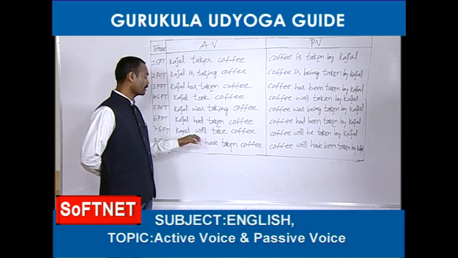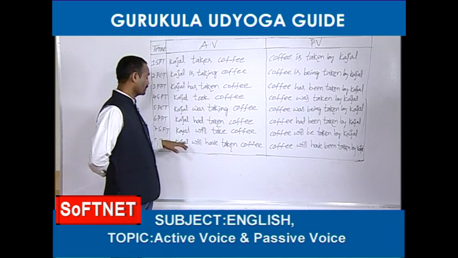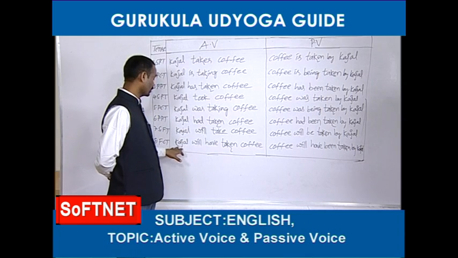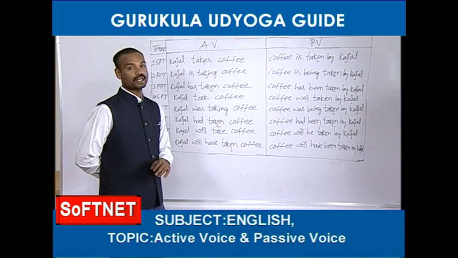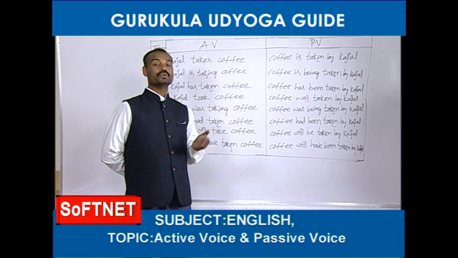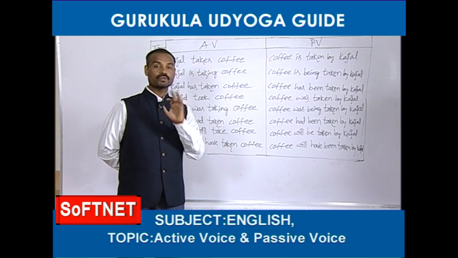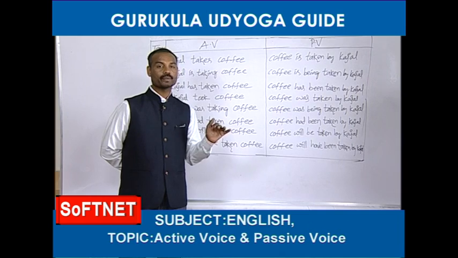Next, simple future. Okay, passive voice is there. Future continuous, there is no passive voice. Next, future perfect, there is a passive voice. The last one in future is future perfect continuous tense. Even for future perfect continuous tense also there is no passive voice.